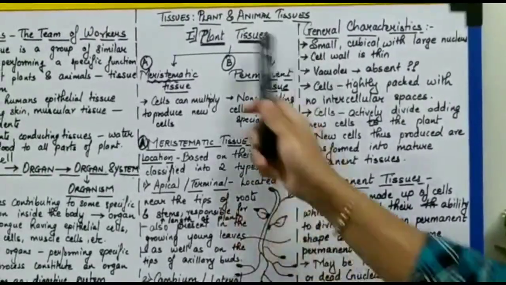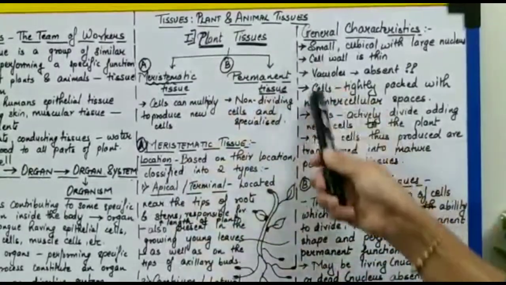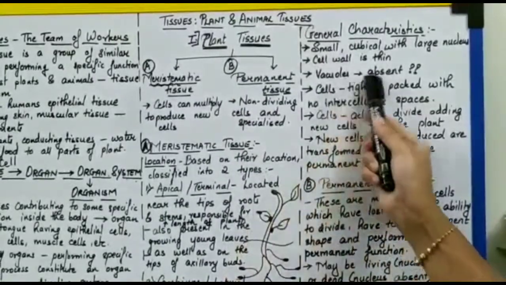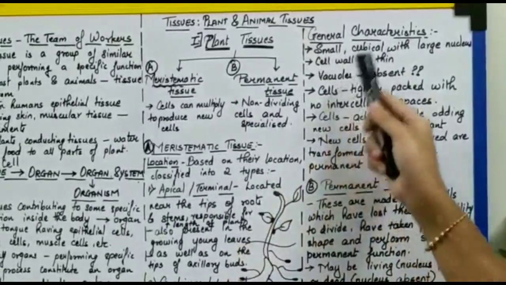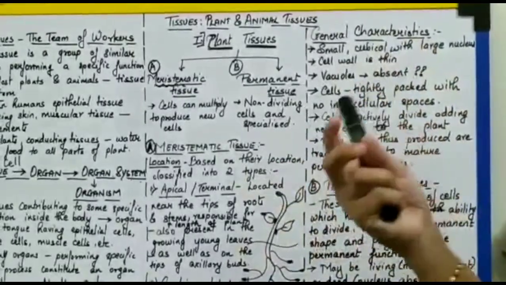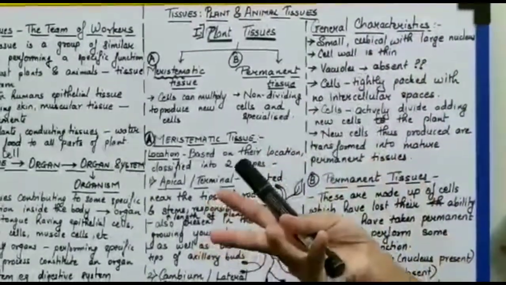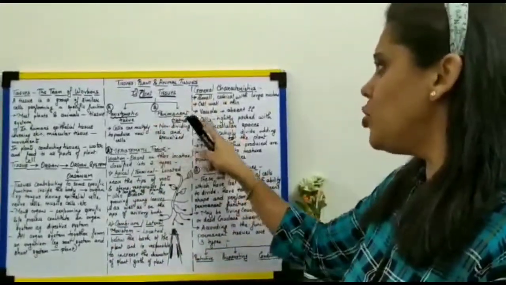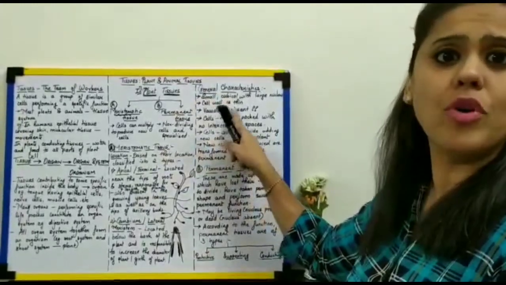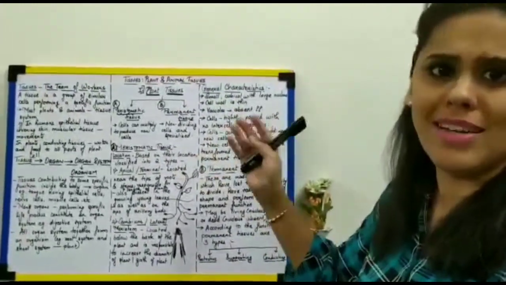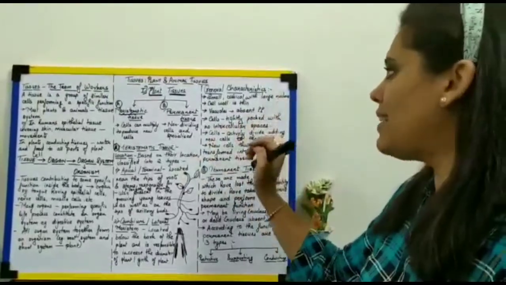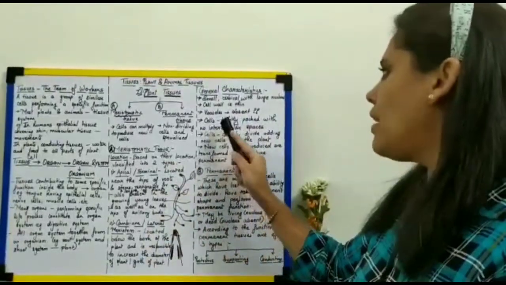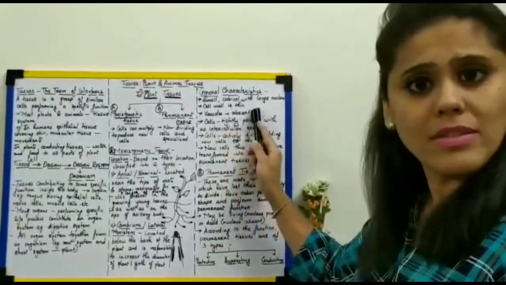The answer is somewhere in what I have just mentioned. The answer is that vacuoles are absent because in plant cells vacuoles are generally large and permanent. If you would see vacuoles in the meristematic cells, they would cause hindrance in the process of cell division, and therefore in the meristematic cells you would not see any vacuoles. I hope the reasoning for this is clear.